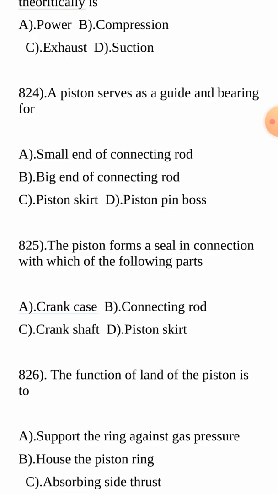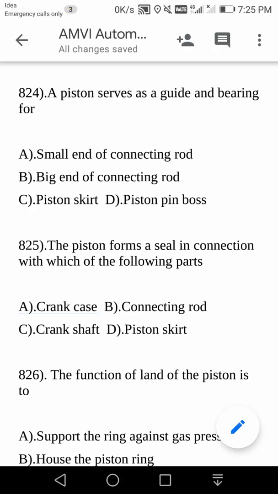Is it the small end of the connecting rod, the big end of the connecting rod, the piston skirt, or the piston barrel? The answer is the first one. It acts as a guide and bearing for the small end of the connecting rod.